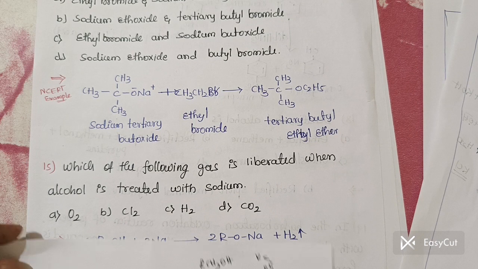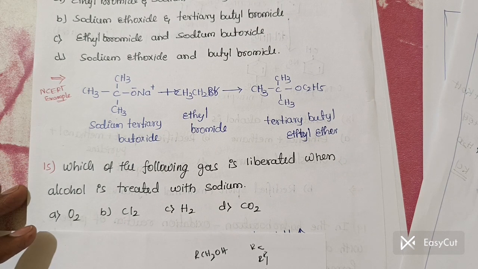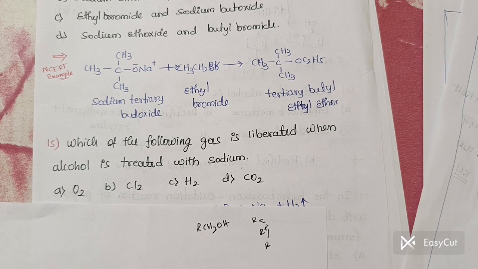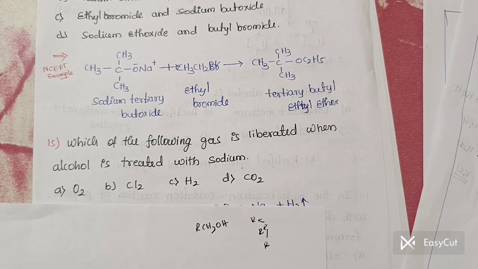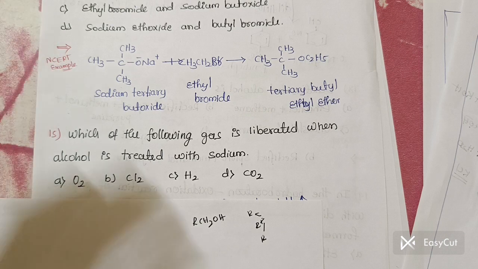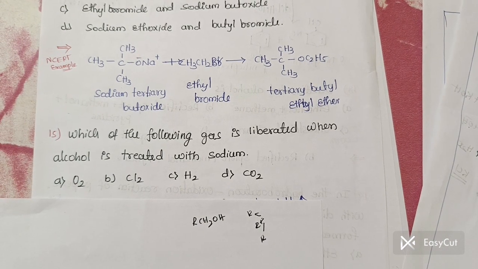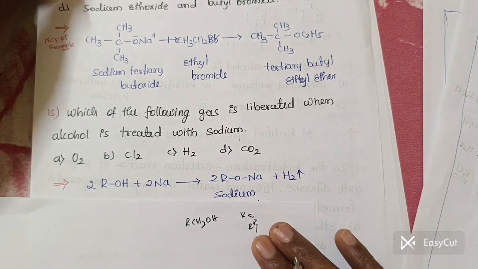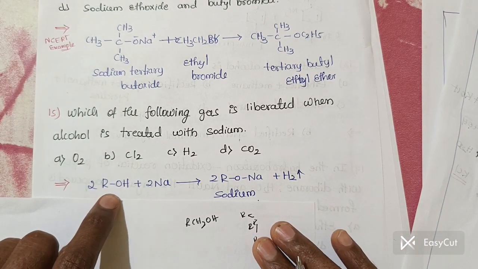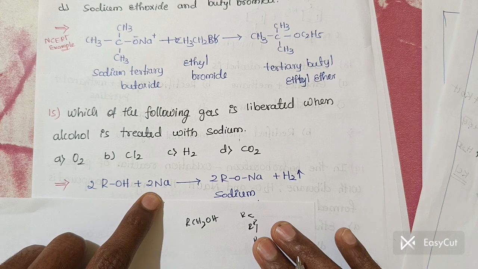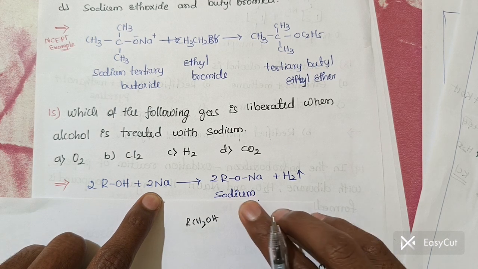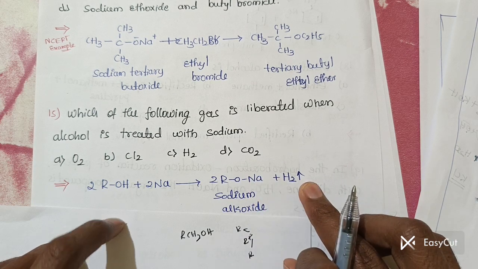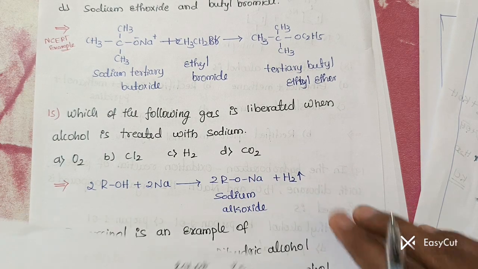The next one. Which of the following gas is liberated when alcohol is reacted with sodium? Alcohols, whenever reacted with sodium, there is a liberation of hydrogen gas. You should remember this. The reaction is like this: ROH, whenever it is reacted with sodium, there is a formation of sodium alkoxide with the liberation of hydrogen gas.